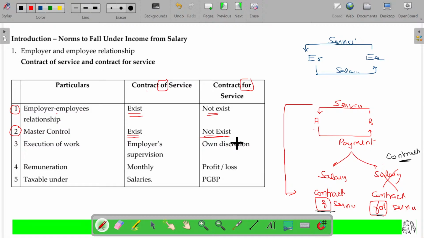That's all. And he is also an expert in his job. Execution of work is under the employer's supervision in one case; here, it is at his own discretion. In case of remuneration, this will usually be monthly; the other is based on profit or loss, finish off and get the consideration. And under what head is it going to be taxable? In case of contract of service, it's going to be taxable under salaries. The other is taxable under PGBP. Is that clear?